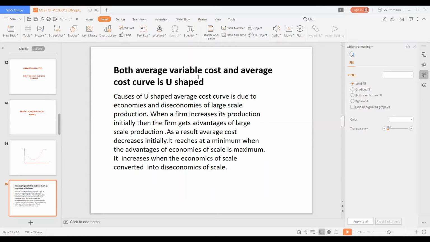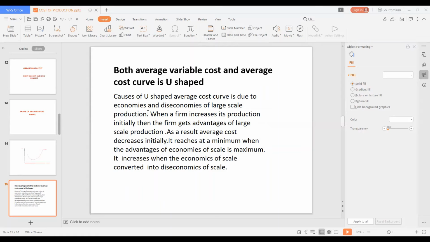The U shape of the average cost curve is due to the economies and diseconomies of large scale production. What do you mean by economies and diseconomies of large scale production? Economies of large scale production is a reduction in the cost of production, and diseconomies of large scale production is the increase in the cost of production.